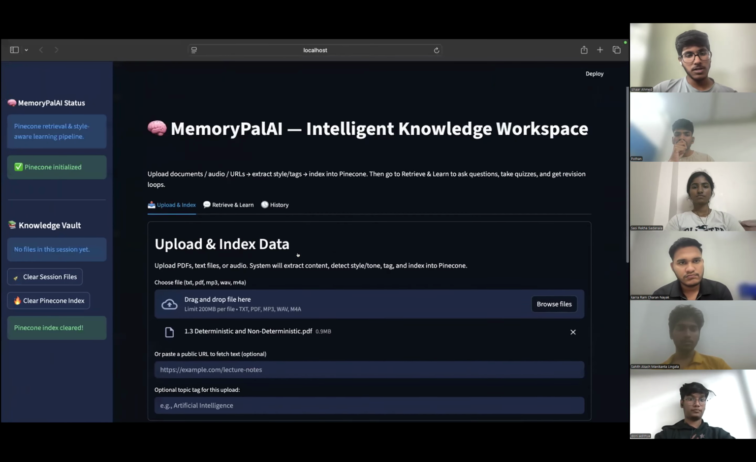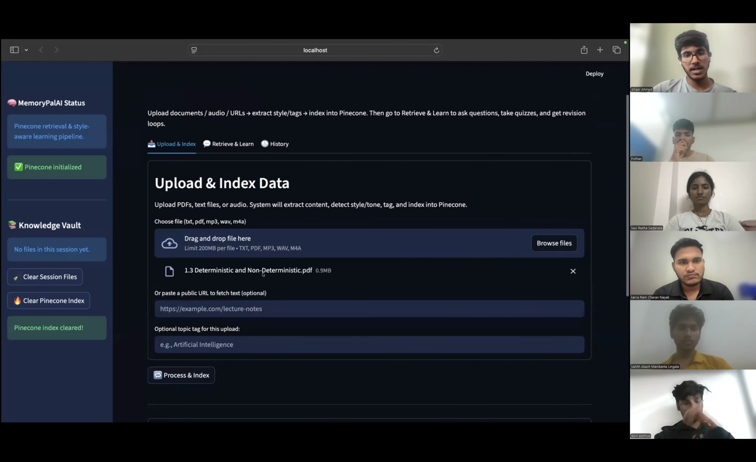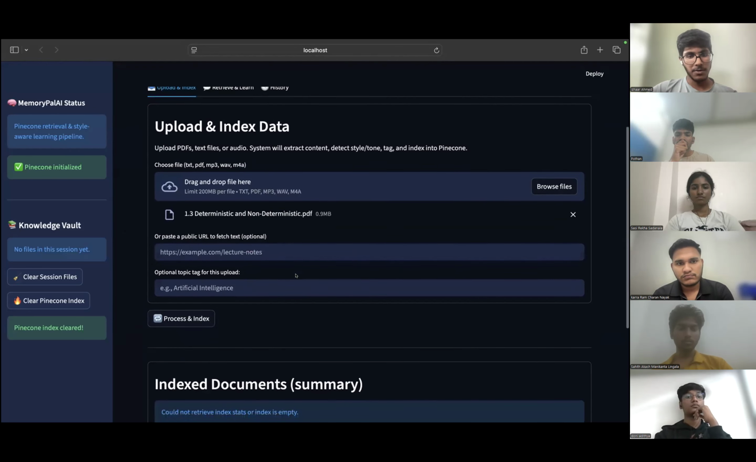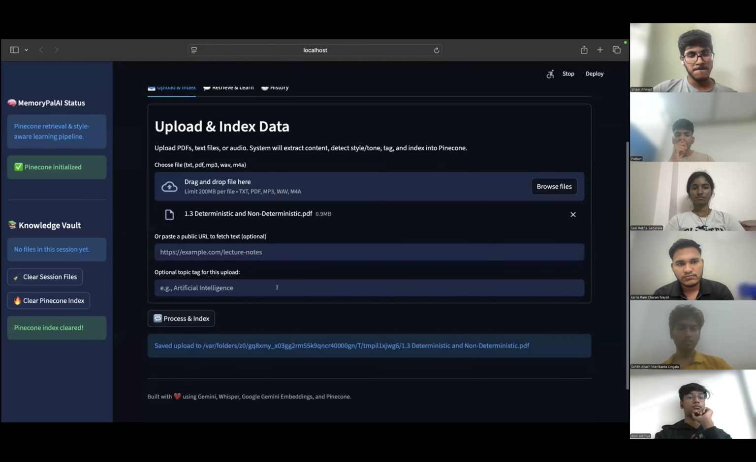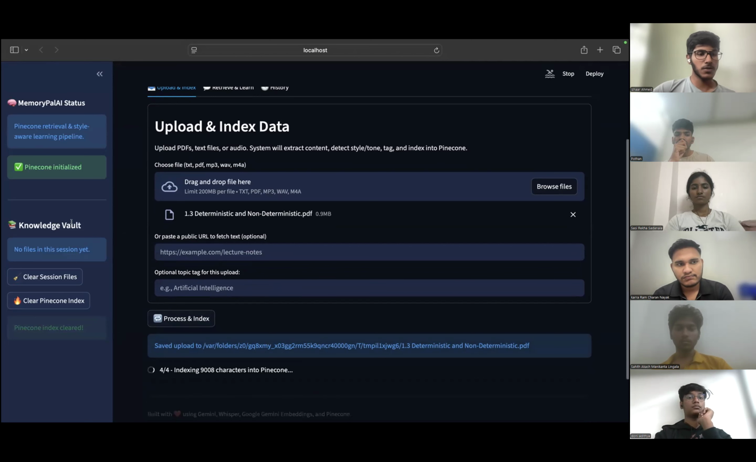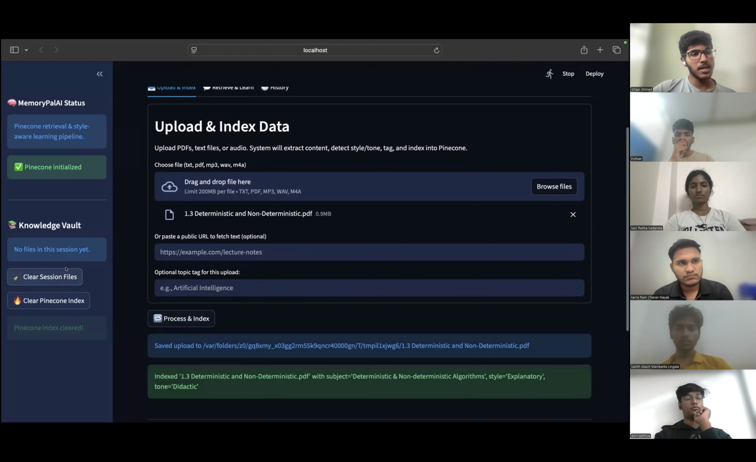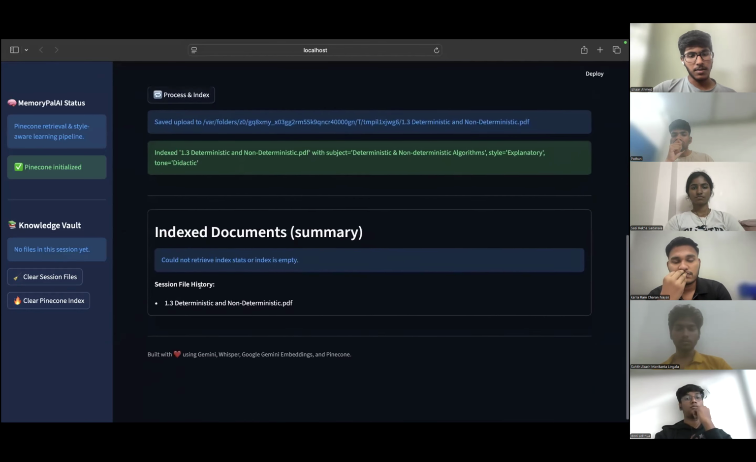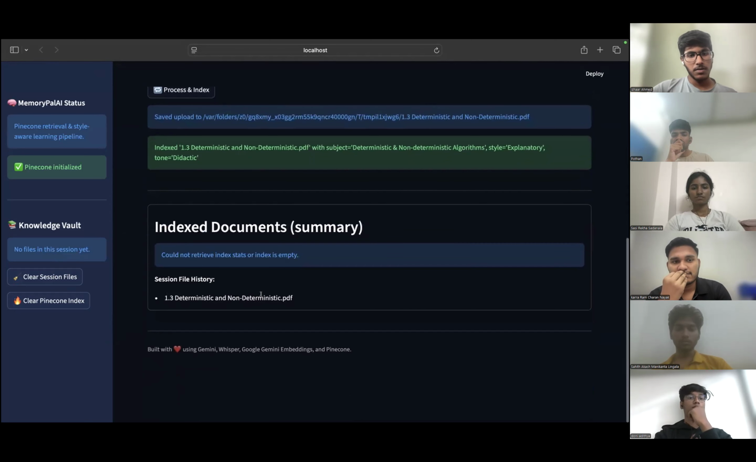So I've just uploaded our PDF, which is on deterministic and non-deterministic algorithms. I'll process and index it. On the left side, we have a knowledge world, which has two options: clear the session files and clear the Pinecone index. Clear the session files clears all the history in this application, and clear the Pinecone index clears all the indexes in our Pinecone. As we can see, we have this indexed document.